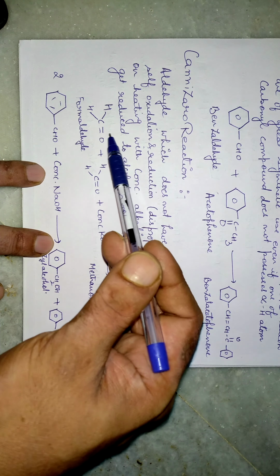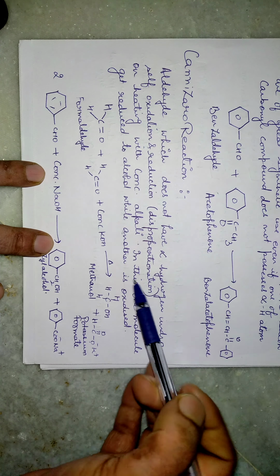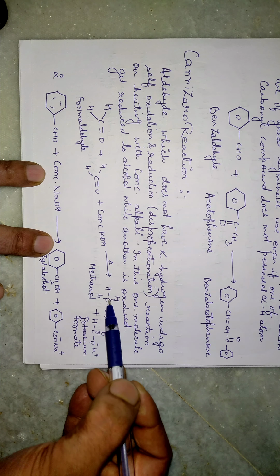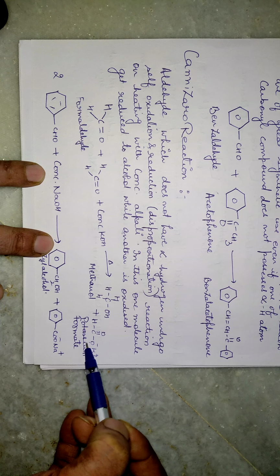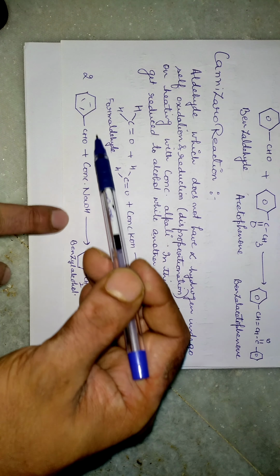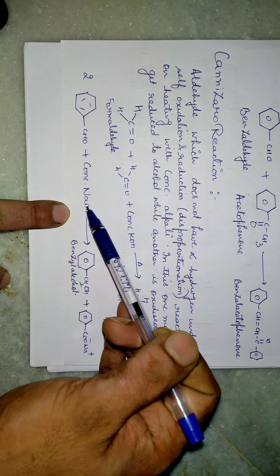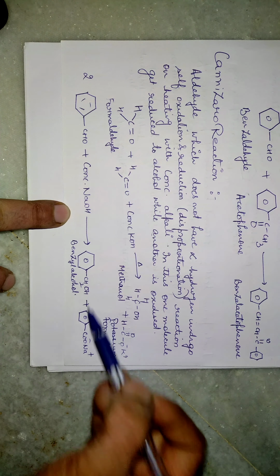Here you can see I have taken 2 molecules of formaldehyde with concentrated KOH. On heating, it results in the formation of alcohol, methanol, so it gets reduced, and the formation of potassium formate, so this one is oxidized. Similarly, I have given an example of an aromatic aldehyde, that is benzaldehyde. It reacts with concentrated NaOH, resulting in the formation of benzyl alcohol, and here you can see it is a sodium salt.